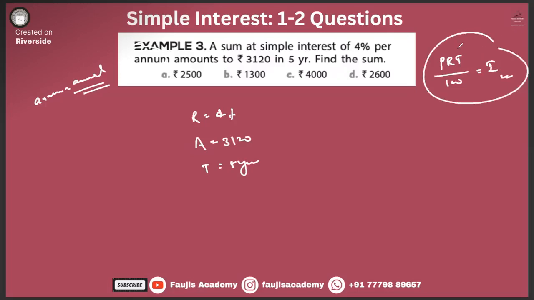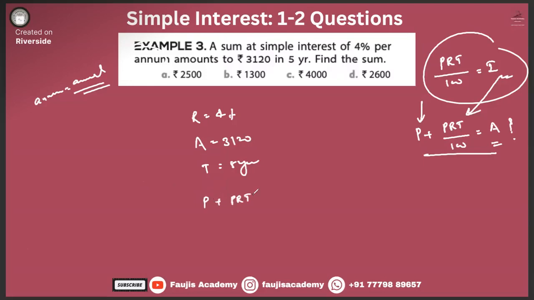When we write PRT divided by 100 is equal to I, what if P plus PRT divided by 100? Will it be the amount? Yes or no? We are just adding the principal to the interest, so we get the amount, right? Yes or no, guys? Yes, sir. Janagraj, I'll give you an opportunity to write on the screen. There is a question which I really want you guys to solve. P we don't know; this is what we need to find.